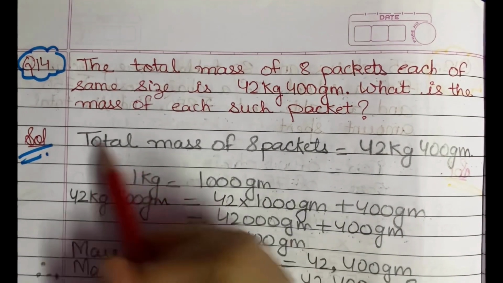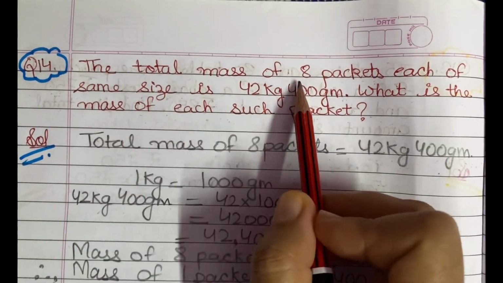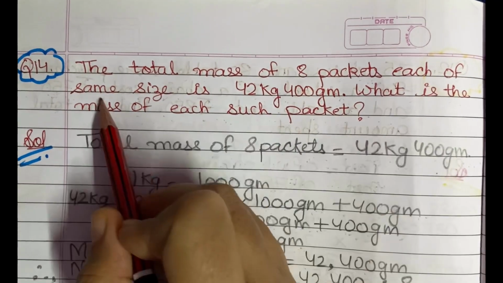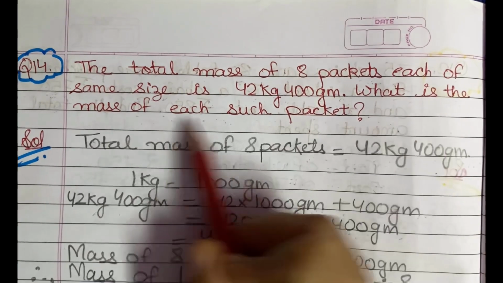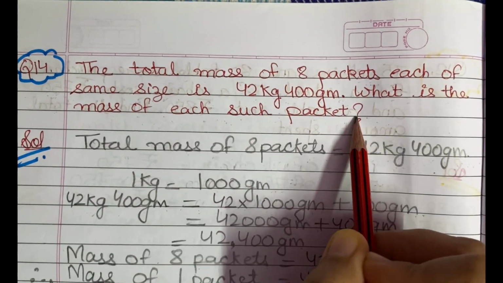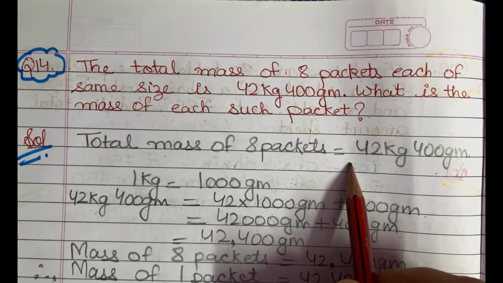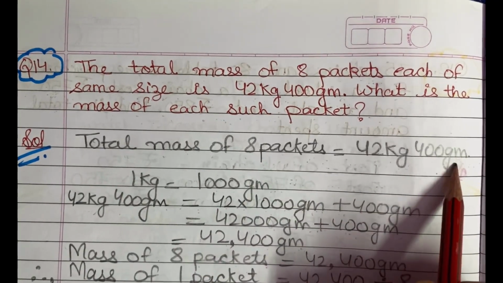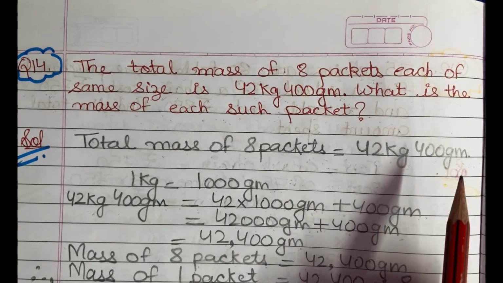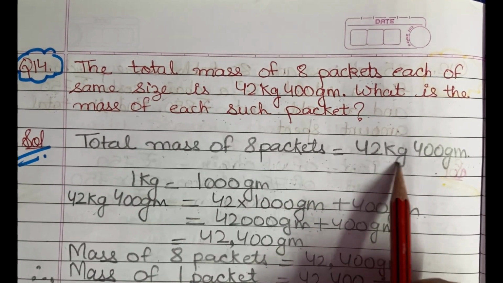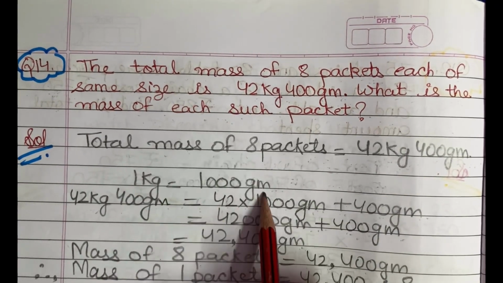Next is question number 14, and question number 14 says that the total mass of 8 packets each of same size is 42 kg 400 gram. What is the mass of each such packet? Now students, here in the question total mass of 8 packets is given to us, that is 42 kg 400 gram. Now here firstly we will make the unit same, that means we are going to convert it into grams, and you know that in 1 kg there are 1000 gram.